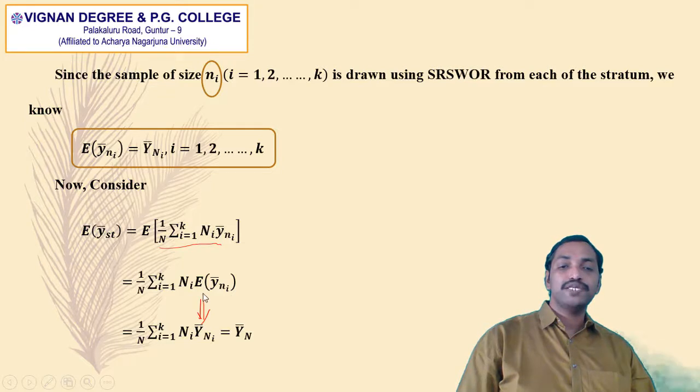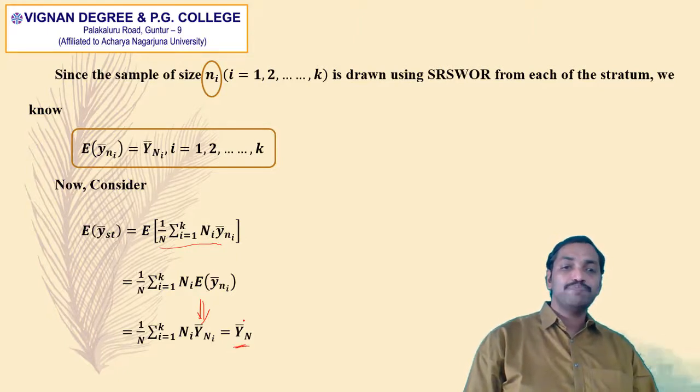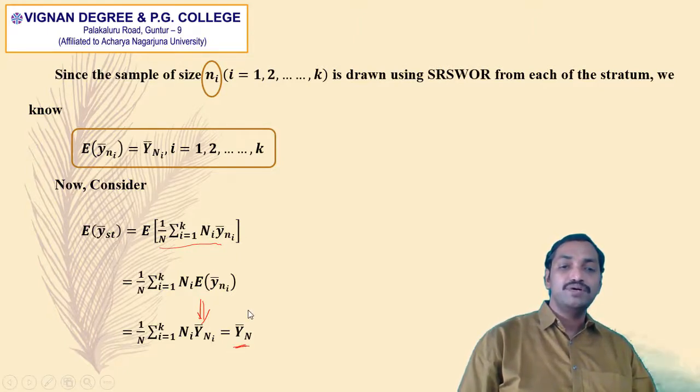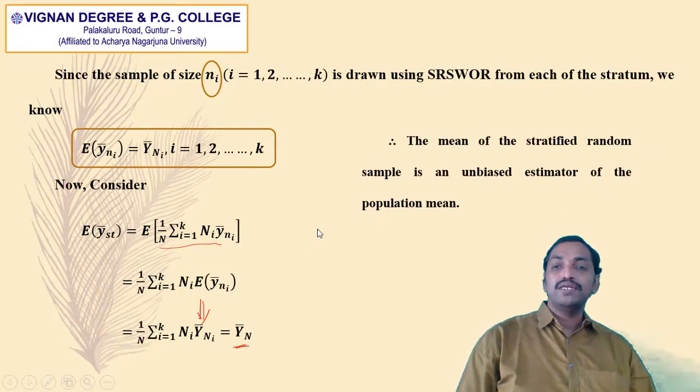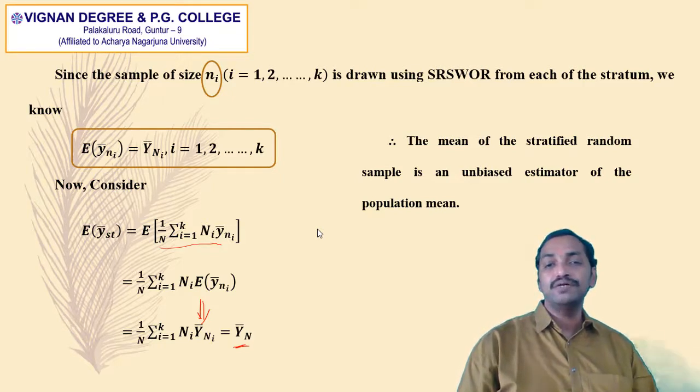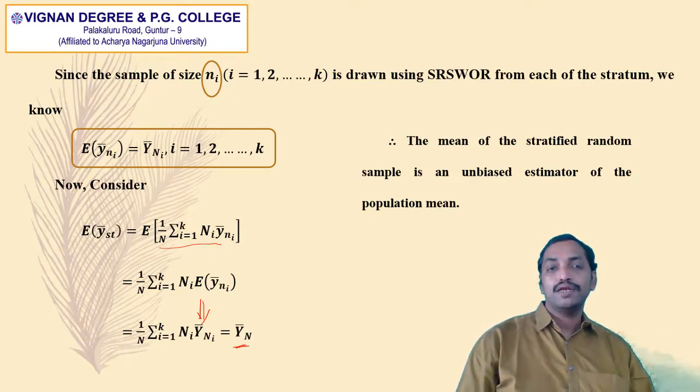So expectation of y i bar is equal to capital Y i bar, and the formula 1 by capital N into summation Ni into capital Y i bar is the formula of capital Y bar. So therefore expectation of y bar st is equal to capital Y bar, so the stratified random sample mean is an unbiased estimator of the population mean.